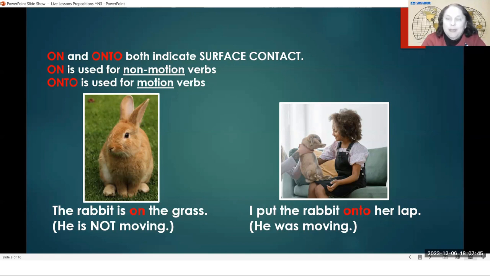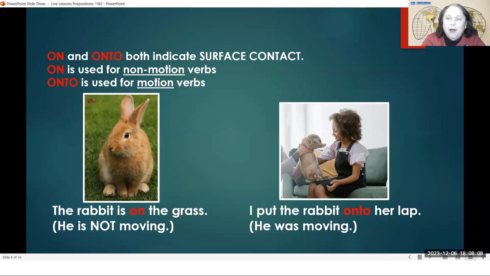So if you're on the table, you're not at the bottom of the table, you're on the top of the table. Okay. The rabbit is on the grass. It's not down in a hole under the grass. It is on the grass. It's on the top. It has surface contact. It is touching the grass. The rabbit is on the grass.